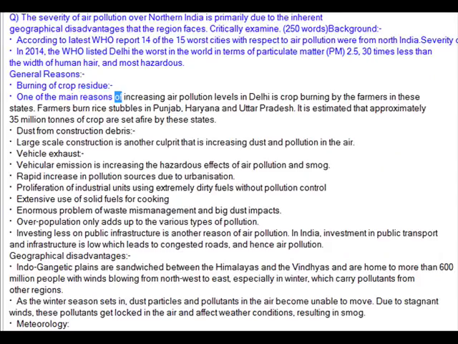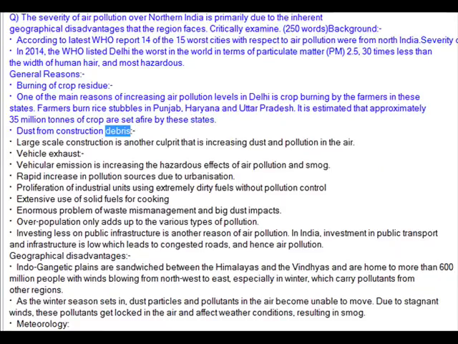One of the main reasons of increasing air pollution levels in Delhi is crop burning by the farmers in these states. Farmers burn rice stubbles in Punjab, Haryana, and Uttar Pradesh. It is estimated that approximately 35 million tons of crops are set afire by these states.